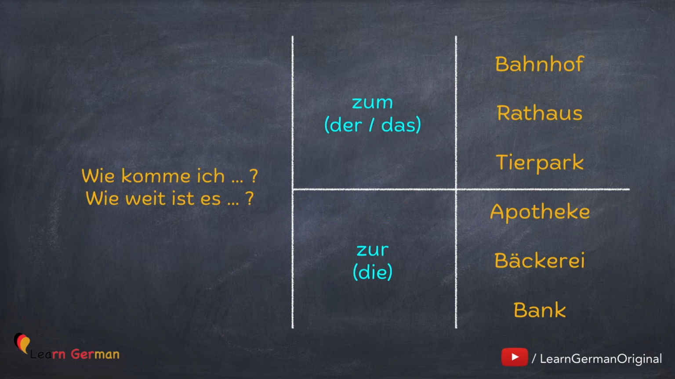You can ask, wie komme ich oder wie weit ist es zum oder zur. The use of the preposition depends on the article of the place. With places that have an article der or das, you would say zum. Wie komme ich zum Bahnhof oder zum Rathaus oder zum Tierpark? With places that have an article die, you would say, wie komme ich zur Apotheke oder zur Bäckerei oder zur Bank?